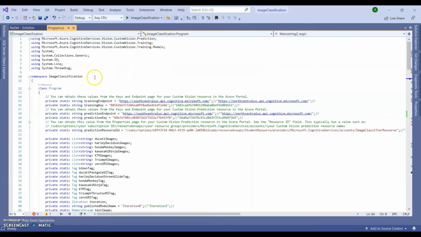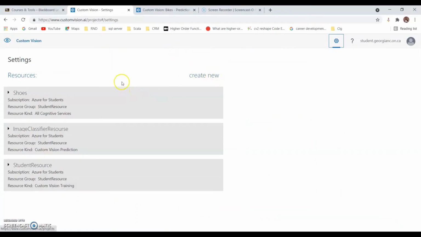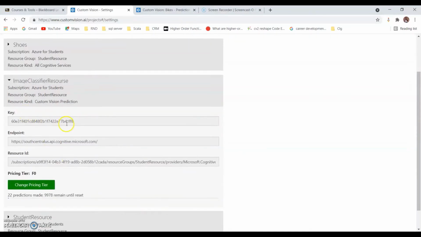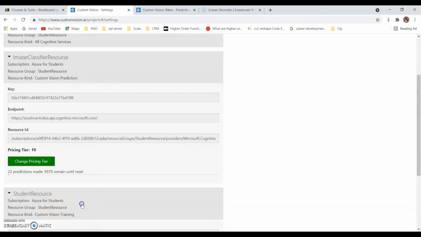So to do the classification, initially I have passed some keys and endpoints and resource ID. I have first passed the training endpoint and then the training key. Same is for the prediction, but I have also passed the prediction resource ID, which is required for the prediction methods. Initially I have created new resources, which are Custom Vision Prediction and Custom Vision Training, and I have got my keys and endpoints and resource IDs from here, and same is for the training.